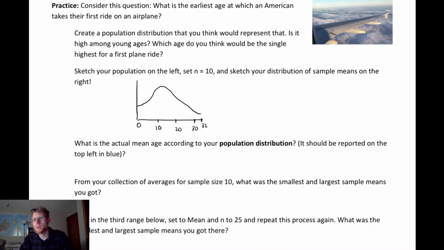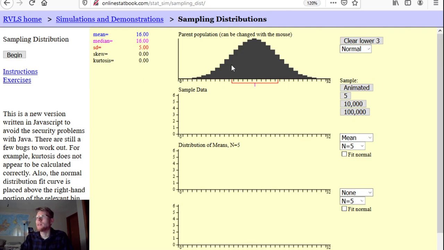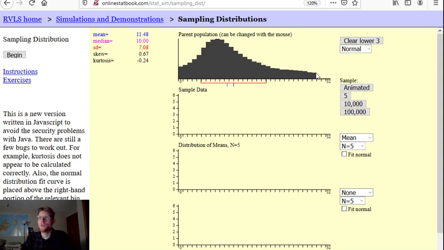So what I'm going to do is pull up the sim right here, and I'm going to reshape this a little bit. If I just click here, you can do the same: you can reshape this population to look the way that you drew your distribution. Mine looks kind of like this, and I'll make that a little bit progressive there. So this is what mine looks like. If yours looks different, you can draw it a little bit differently.